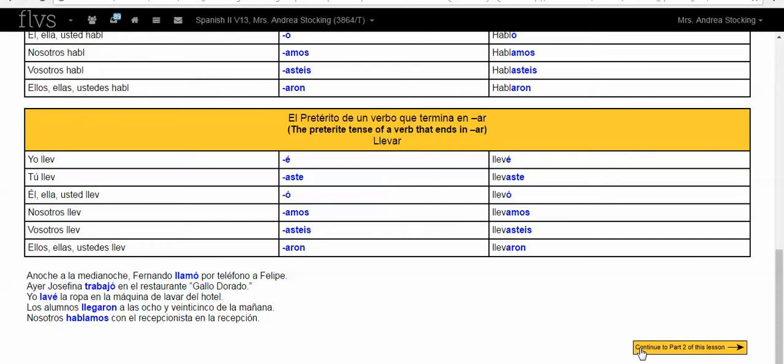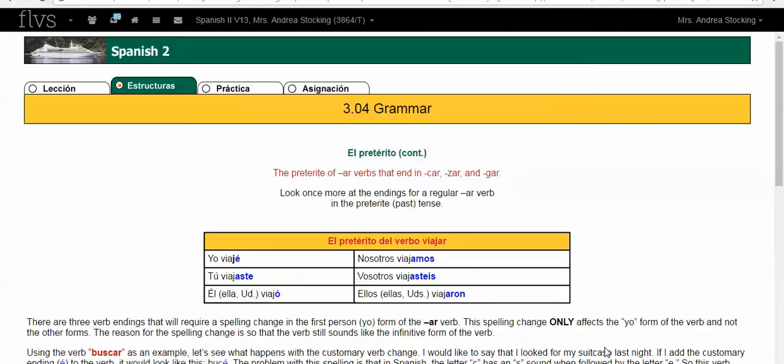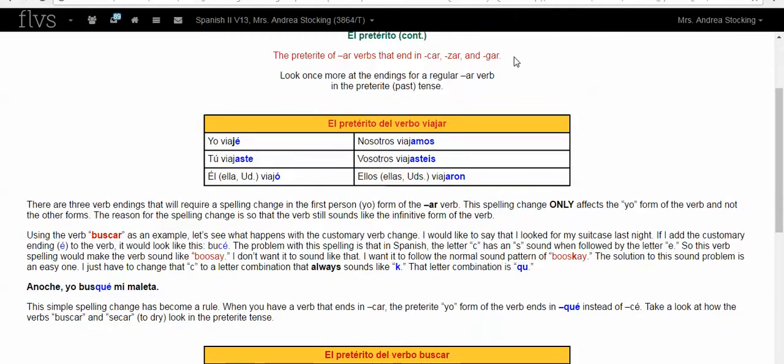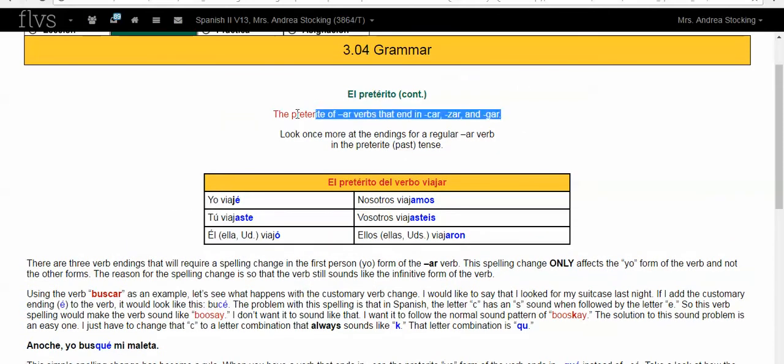And don't forget, in the bottom right-hand corner, click on Continue to Part 2 of this lesson. You're going to learn about these irregular verbs that end in CAR, ZAR, and GAR. It's important that you know those.